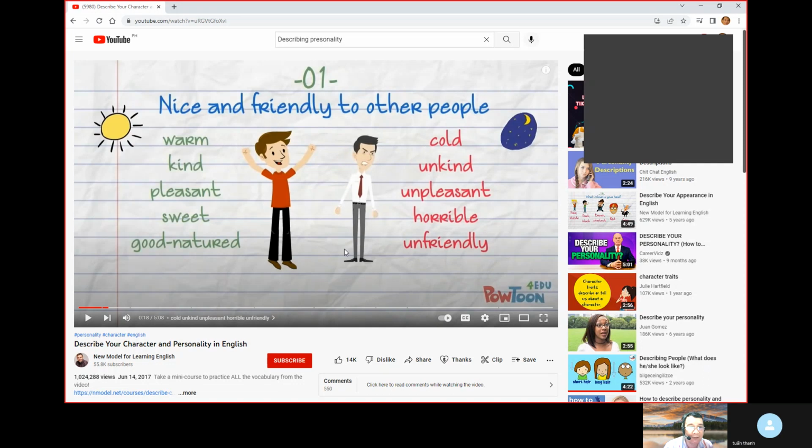Now look at this one, V. If the positive personality of a person is warm, the negative personality for that is cold. If you have a kind personality, the negative would be unkind. If you have a pleasant personality, the negative would be unpleasant. Then if you have sweet, you have a horrible personality. If you have good natured, meaning you are unfriendly. Did you understand it now, V?